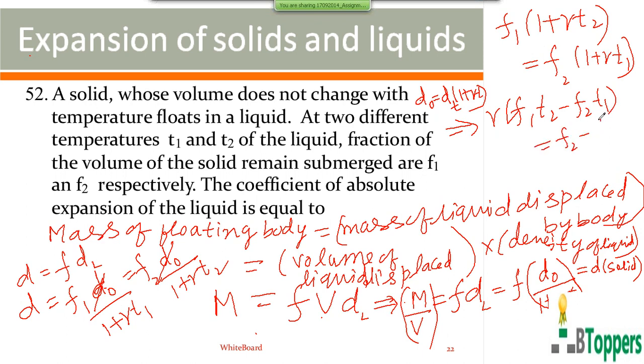So you get gamma into F1 T2 minus F2 T1 equals F2 minus F1. So gamma is F2 minus F1 by F1 T2 minus F2 T1. That's the answer.